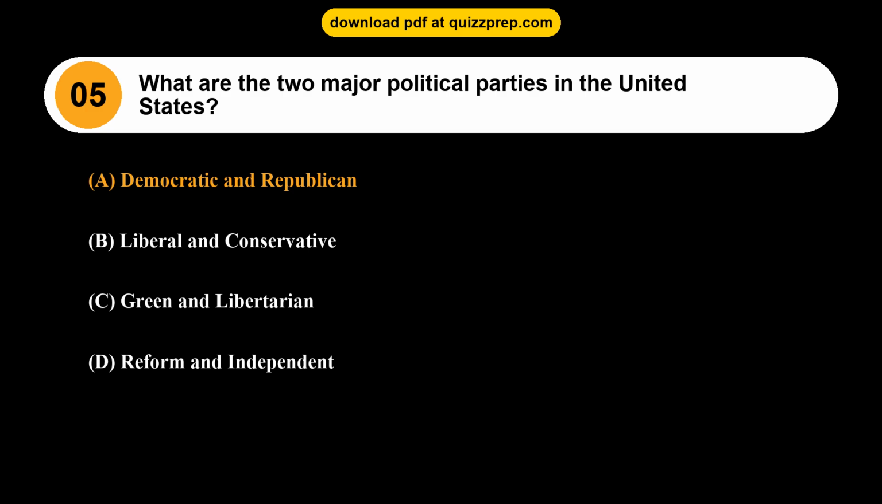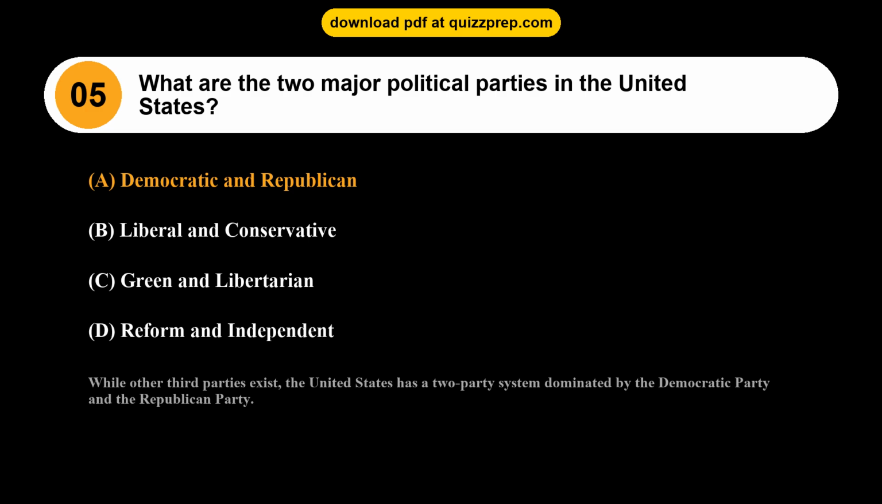Democratic and Republican. While other third parties exist, the United States has a two-party system dominated by the Democratic Party and the Republican Party.